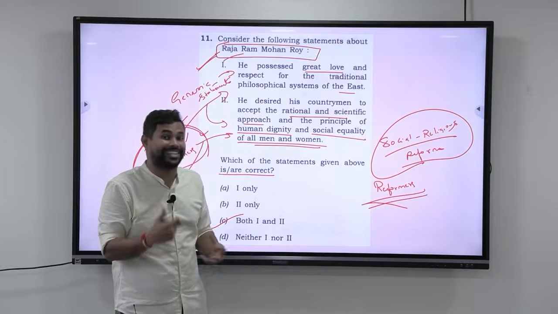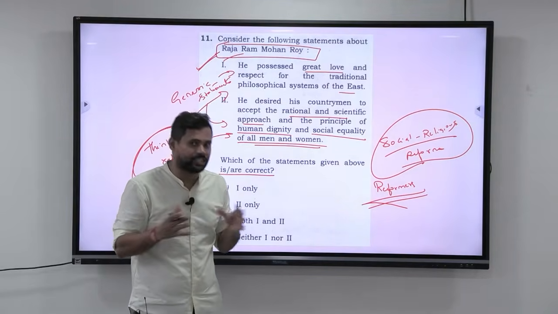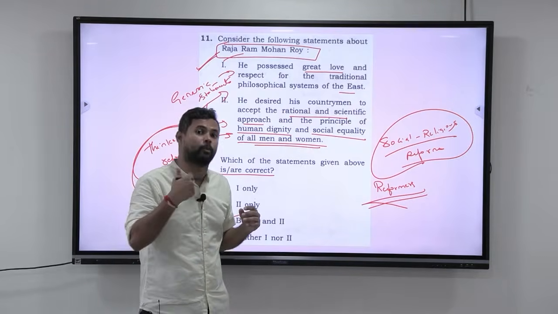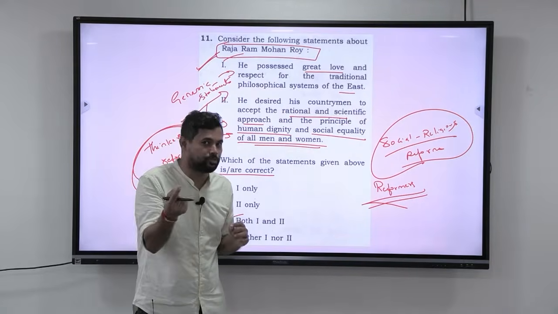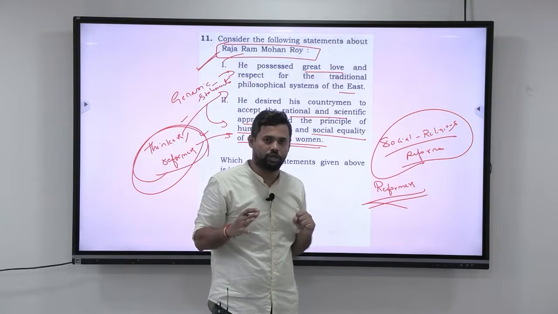This year they have given a very generic statement. Next year they can ask about the different journals or institutions that they have set up or the different philosophy that they are proponents of. So when the question becomes very specific, the answers will become a little difficult. So have some idea about the socio-religious reform movements.